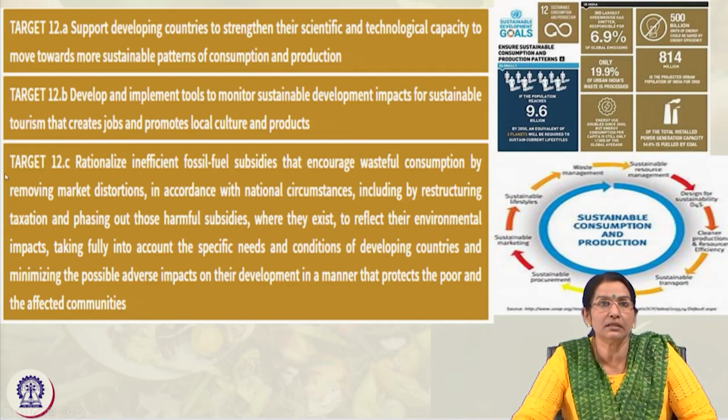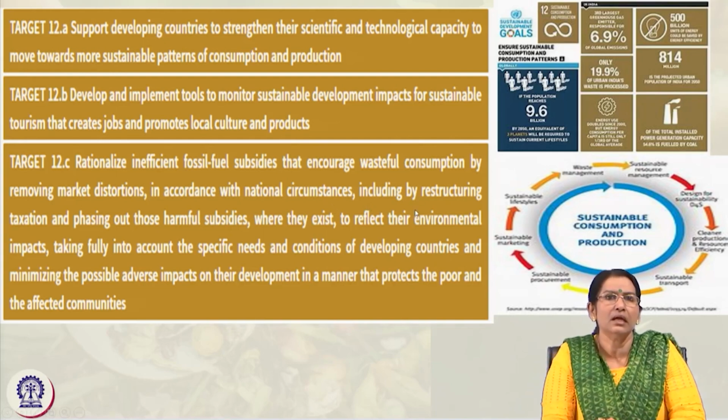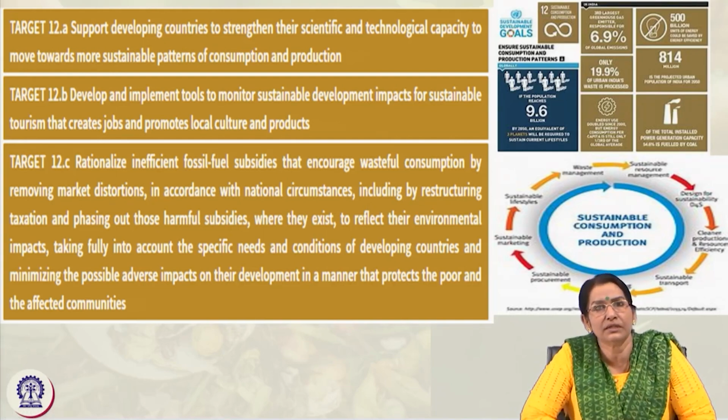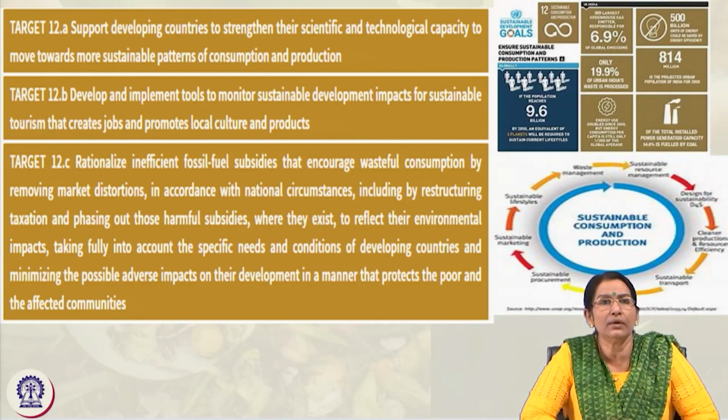And products. And C is to rationalize the inefficient fossil fuel subsidies that encourage wasteful consumption by removing market distortions and all the natural circumstances, also including restructuring the taxation and phasing out these harmful subsidies, and all kinds of things related to strengthening our economy, which accounts for the specific needs and conditions of the developing countries.